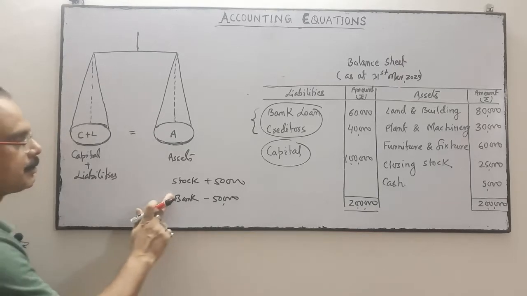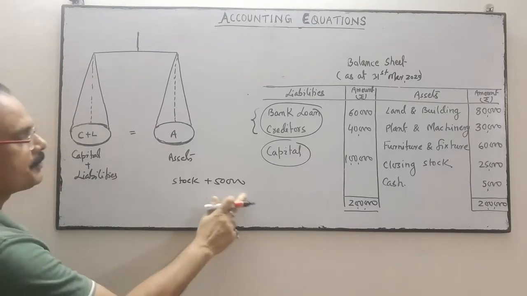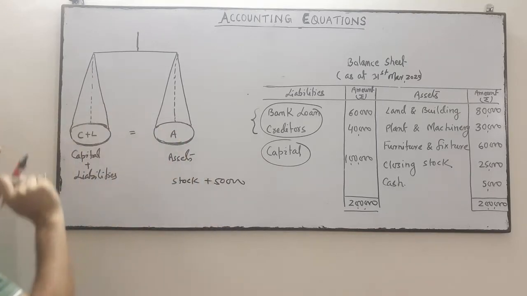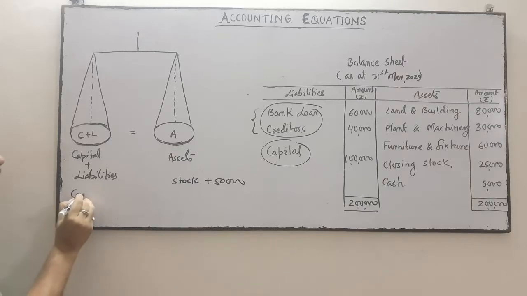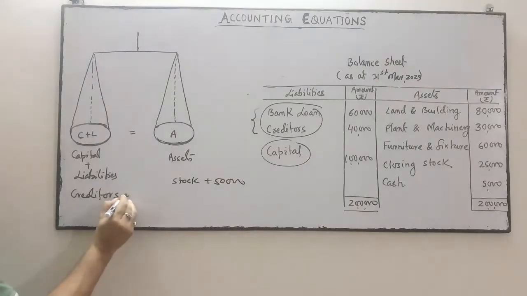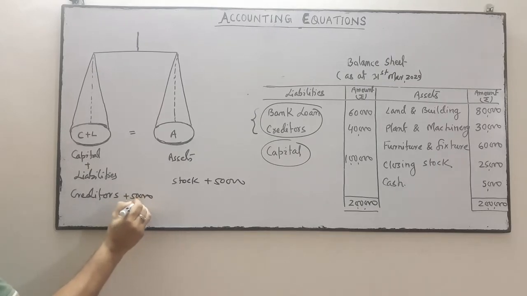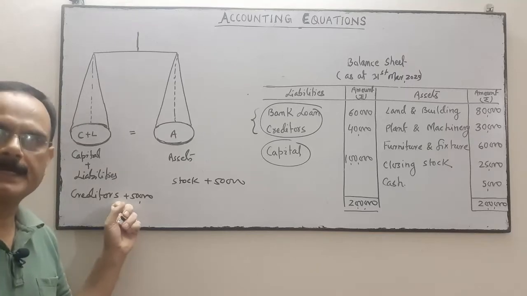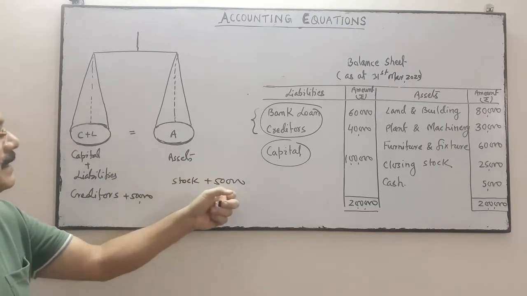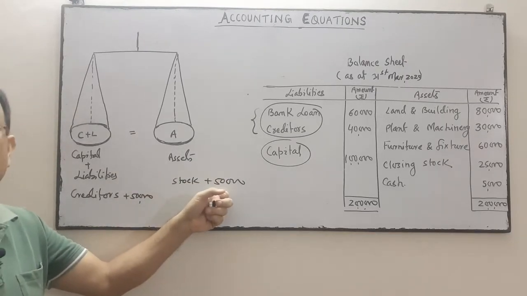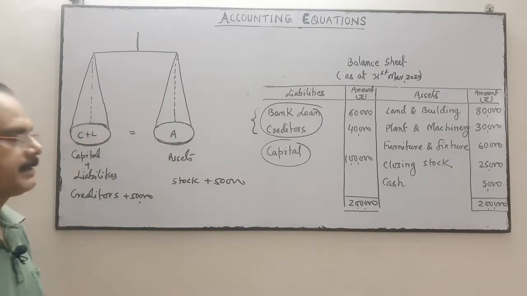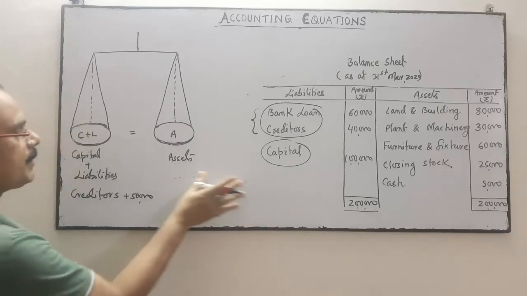Suppose we have purchased goods of rupees 50,000 on credit. So the stock will increase by this much amount, and we have purchased the goods on credit, so the creditors will increase by 50,000. So on the liability side, 50,000 in the name of creditors is increased, and on the asset side, your stock is increased by 50,000. So the equation is balanced. Suppose you have purchased machinery.